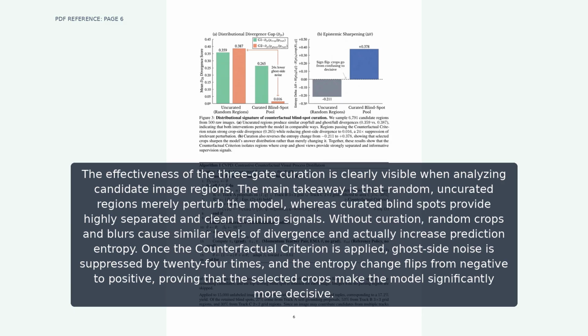The effectiveness of the three-gate curation is clearly visible when analyzing candidate image regions. The main takeaway is that random, uncurated regions merely perturb the model, whereas curated blind spots provide highly separated and clean training signals. Without curation, random crops and blurs cause similar levels of divergence and actually increase prediction entropy. Once the counterfactual criterion is applied, ghost side noise is suppressed by 24 times, and the entropy change flips from negative to positive, proving that the selected crops make the model significantly more decisive.